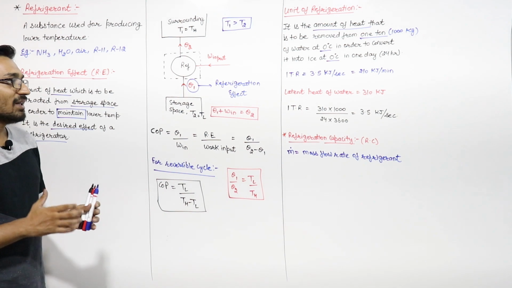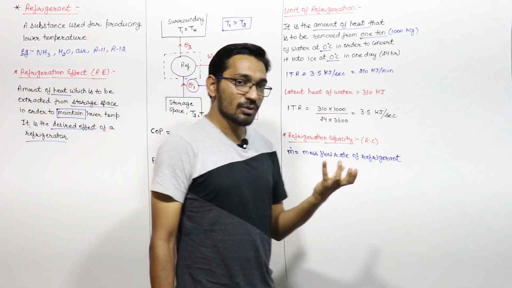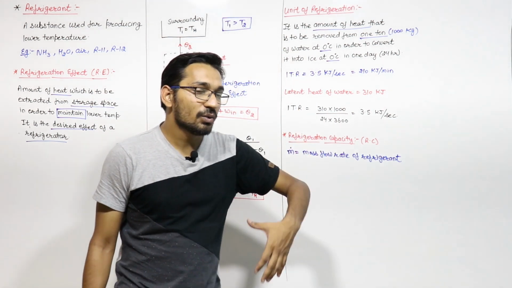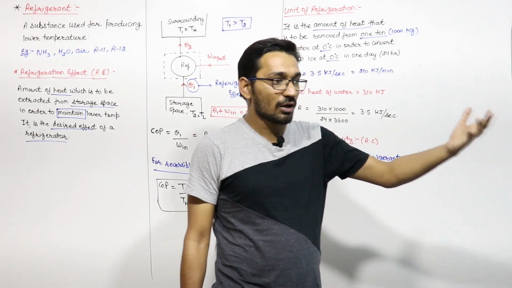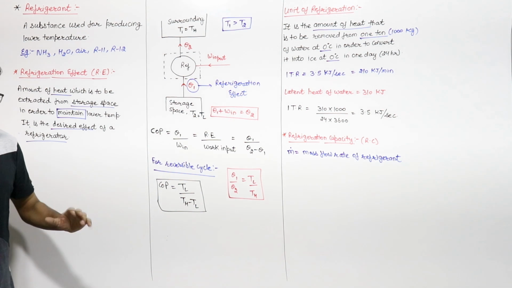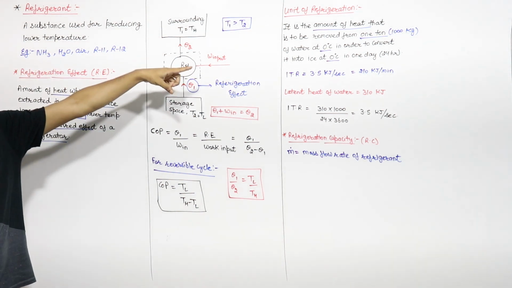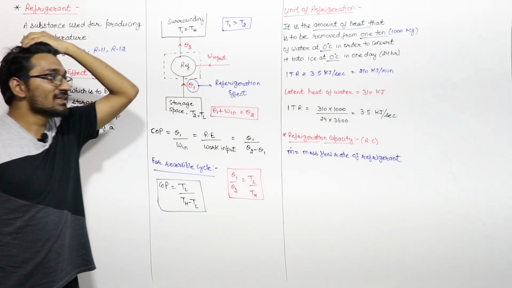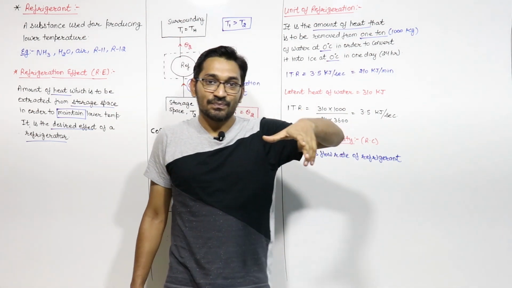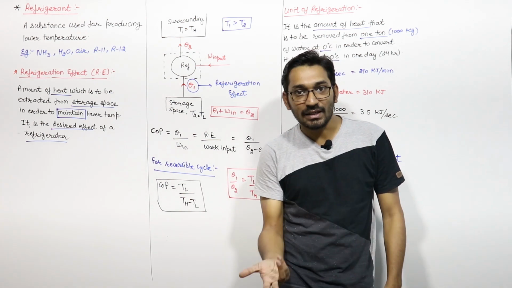So it is basically the heat transfer rate. What is the rate of heat transfer which we have to take from the water so as to convert it from 0 degrees Celsius water to 0 degrees Celsius ice in 1 day, right? So you can say that this phase change will occur, this water is converting into ice and the temperature is same, 0 degrees Celsius and 0 degrees Celsius. That means the heat which comes into picture is the latent heat, right?